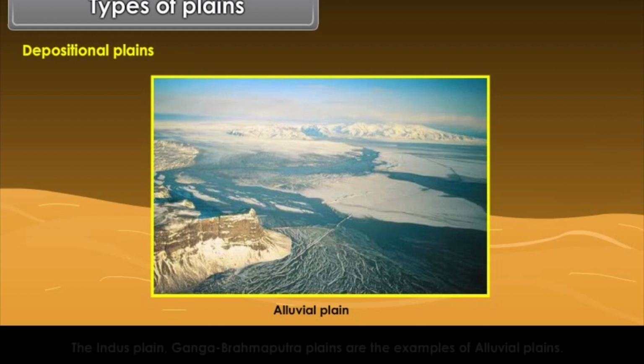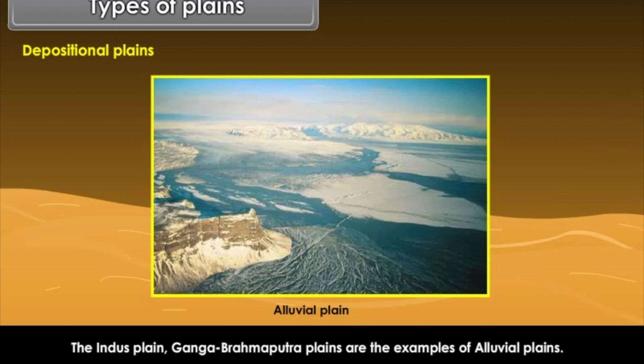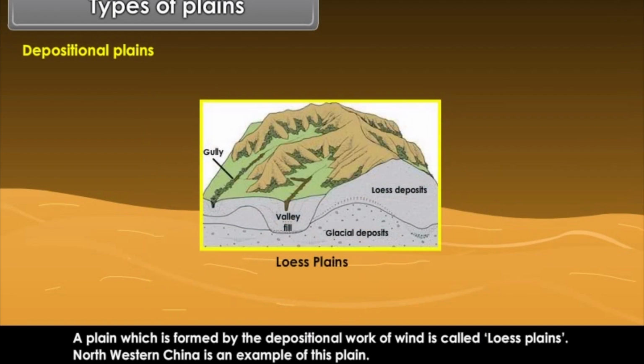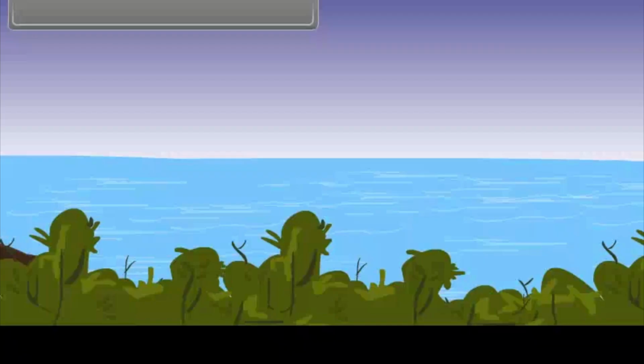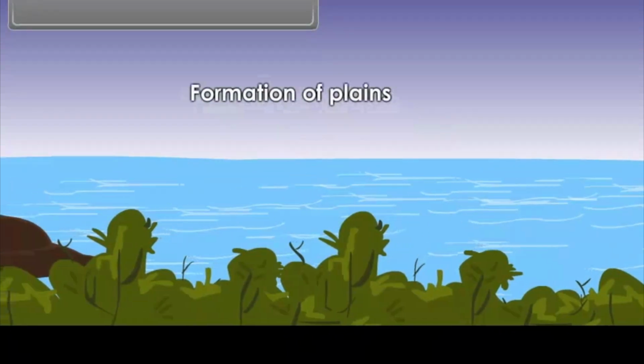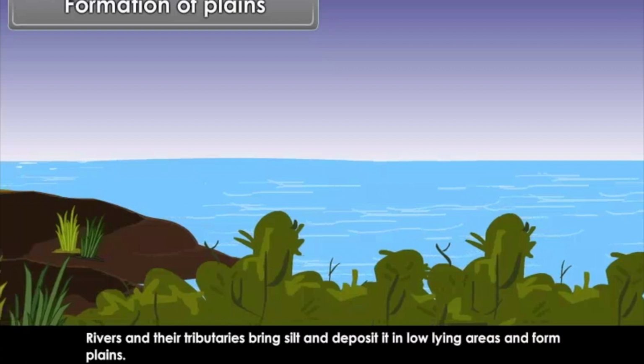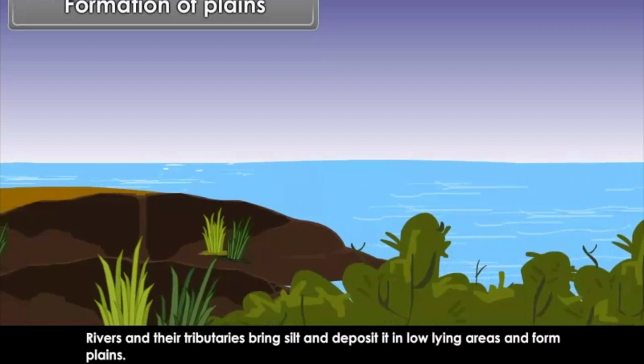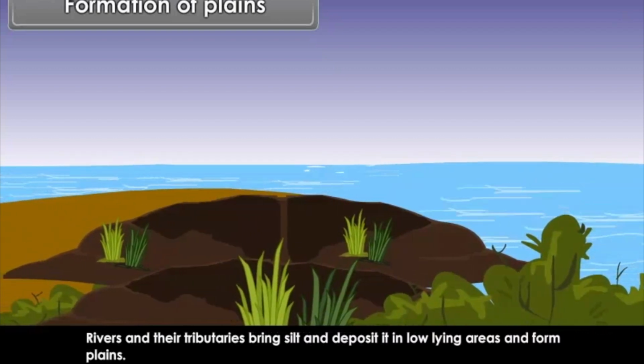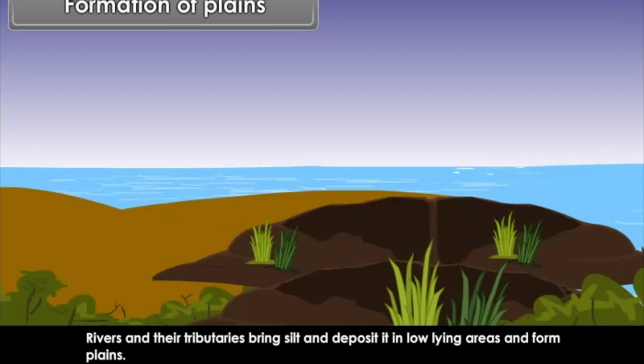The Indus plain, Ganga-Brahmaputra plains are the examples of alluvial plains. A plain which is formed by the depositional work of wind is called Loess plains. Northwestern China is an example of this plain. Formation of plains. Rivers and their tributaries bring silt and deposit it in low-lying areas and form plains.